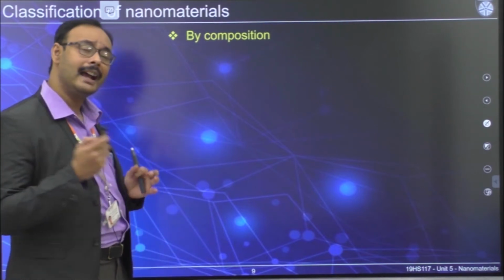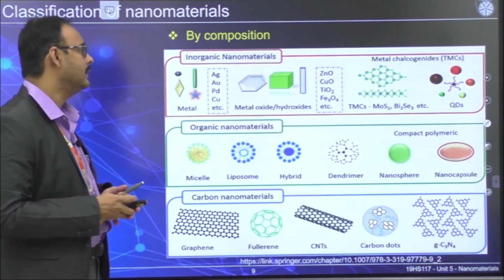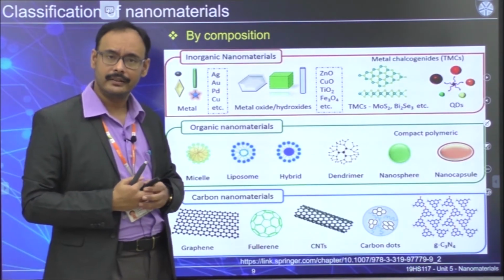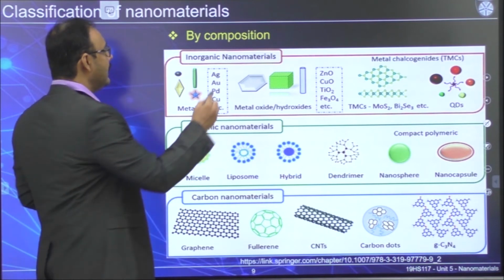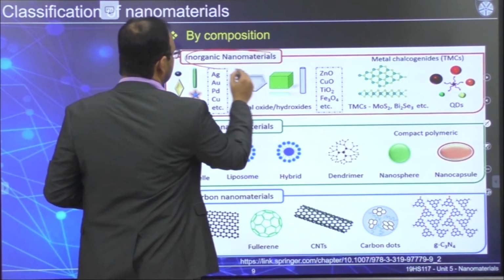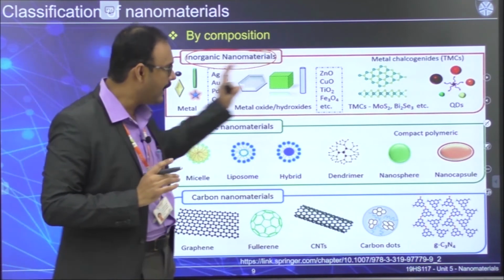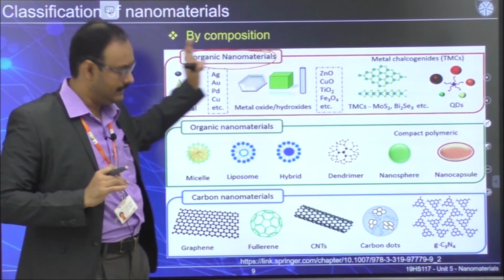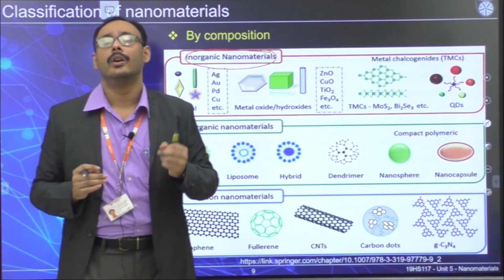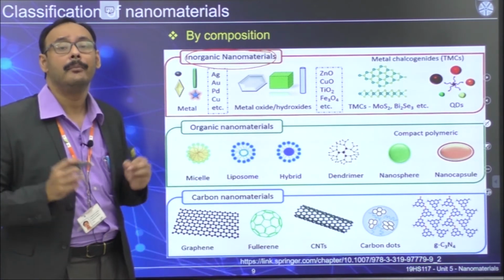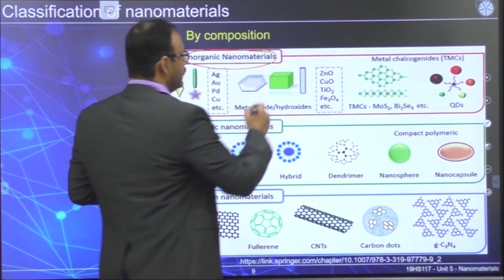In that way, people have found 3 major categories. The first one is inorganic nanomaterial. What does it mean? In very crude terms, these kinds of nanomaterials have to have a metal in it.